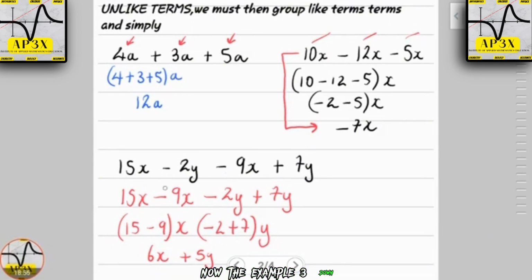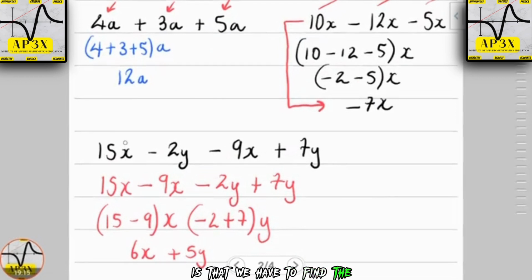Now with example 3 down here, 15x minus 2y minus 9x plus 7y, we have a problem. Can you identify the problem? The expression is not in order. The expression needs some rearrangement. We have to find the term that looks like it has an x. You'll realize that the negative 9x is alike to the 15x. So we state the negative 9x and rearrange it here.